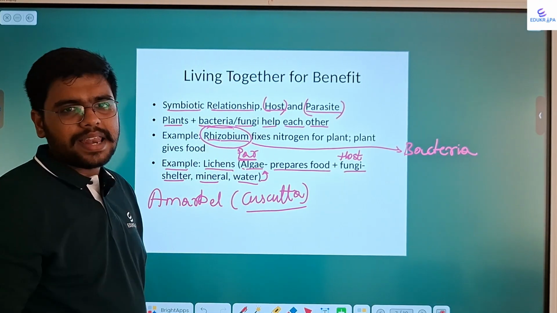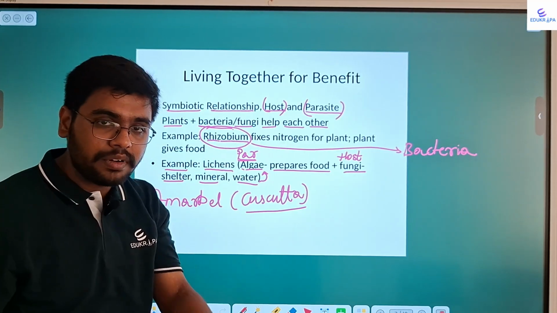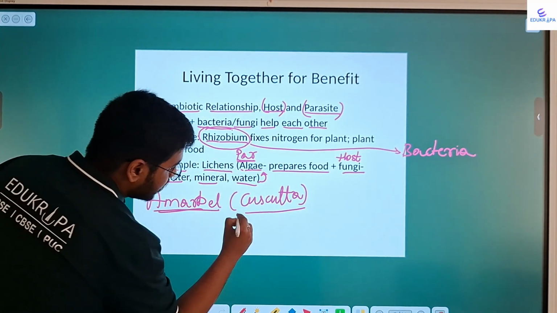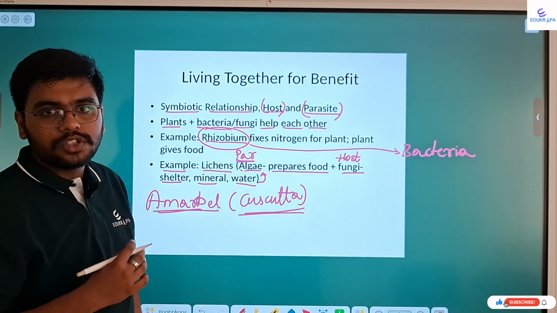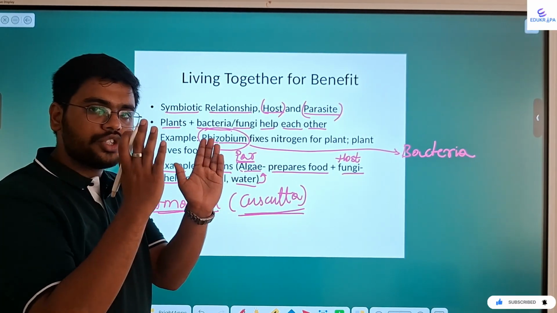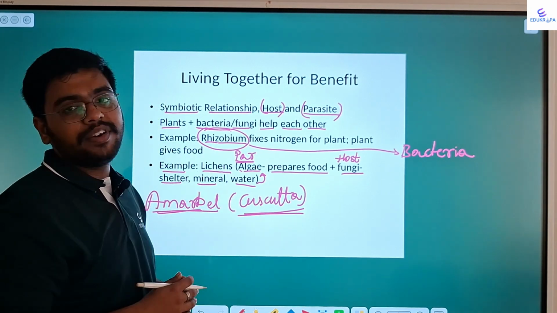If you observe a banyan tree, there are small thread-like green structures hanging down from the banyan tree. These things are amarbel or cascata. Okay, amarbel on its own cannot survive, so it clings to a huge tree. Of course, a huge tree is bound to give it rich nutrients. It is bound to give it shelter.